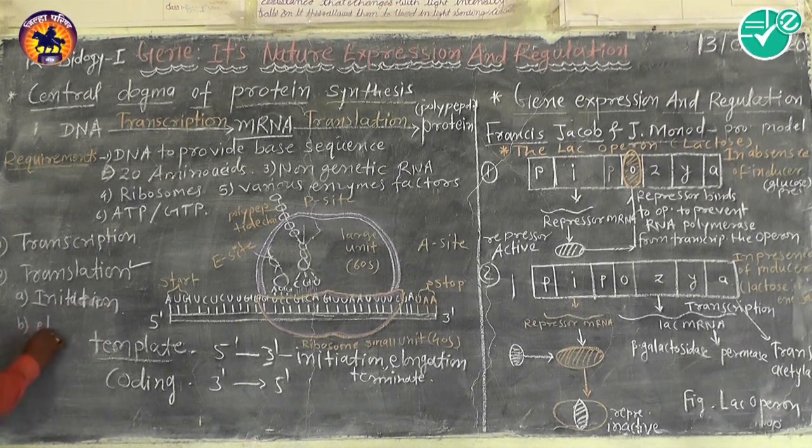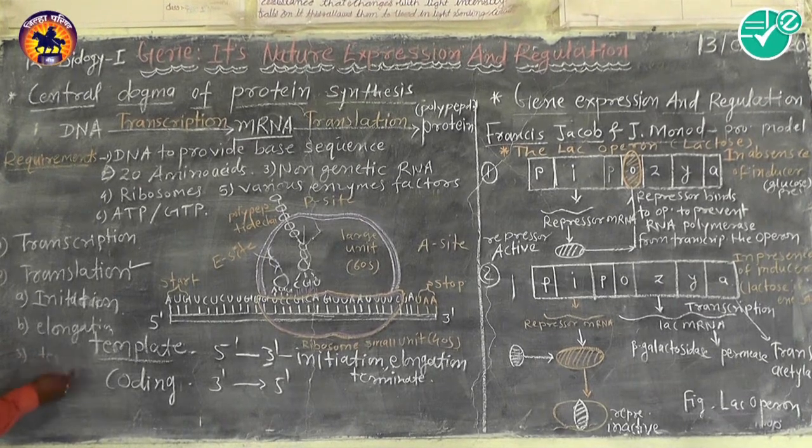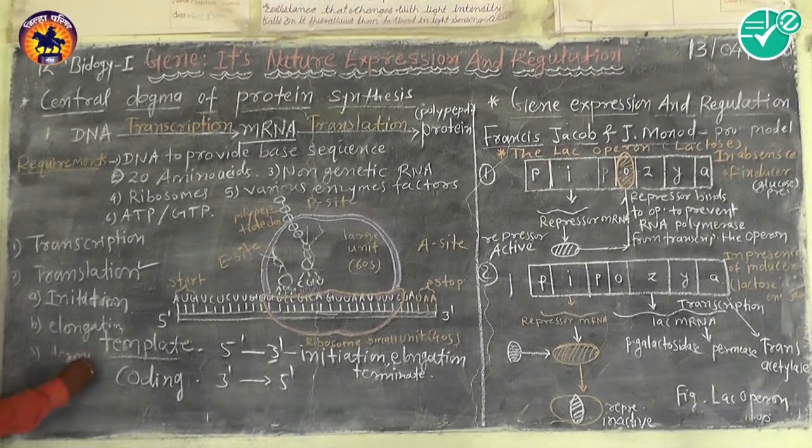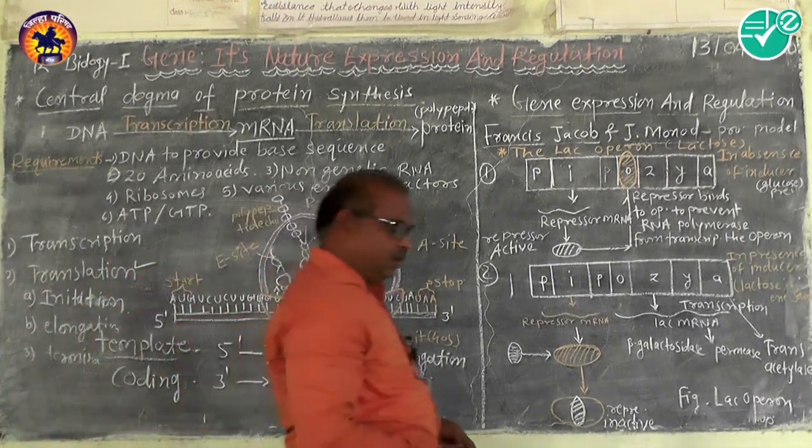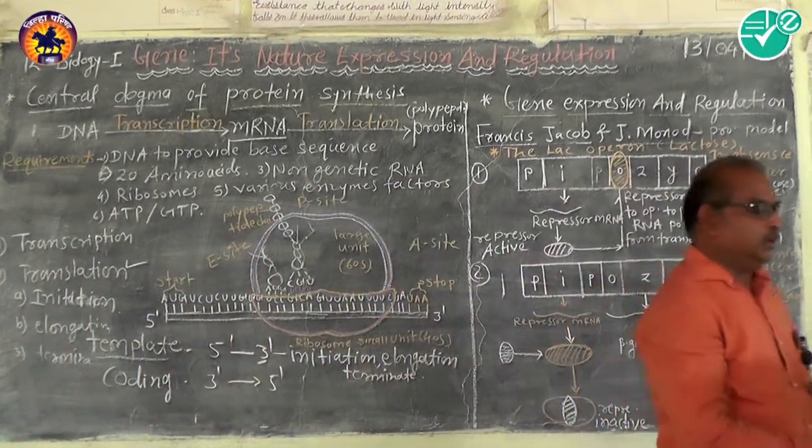The second step, elongation, and the third step, termination. The translation continues through these steps.